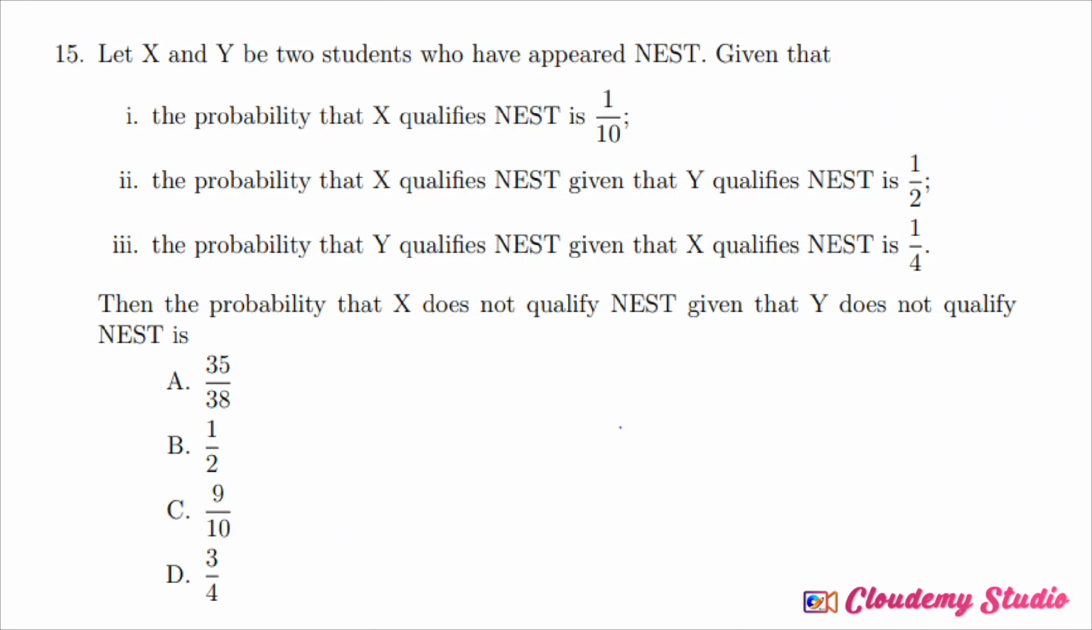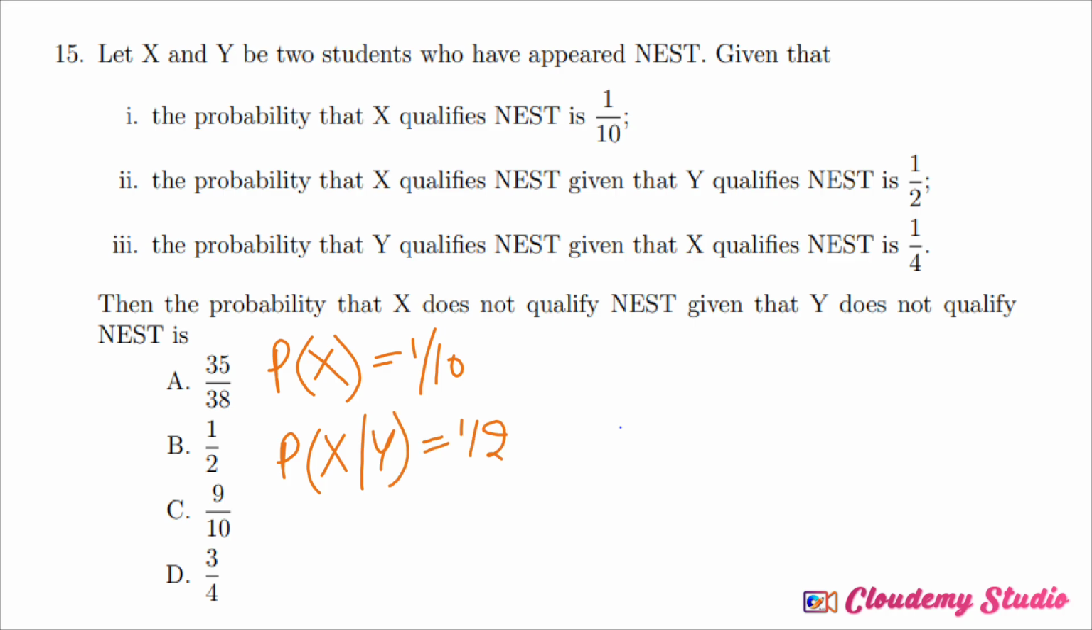Radhe Radhe to everyone. This question is from the NEST examination that happened recently. Let X and Y be two students who have prepared for NEST. Given that the probability of qualifying for X is 1 by 10, the probability that X qualifies given that Y already qualifies is 1 by 2, then the probability that Y qualifies given that X has qualified is 1 by 4.